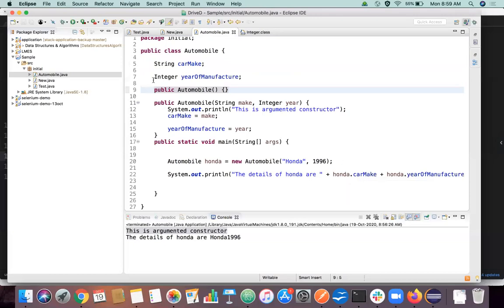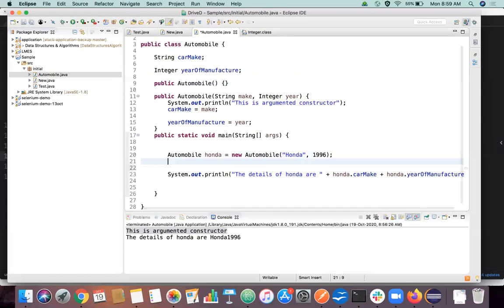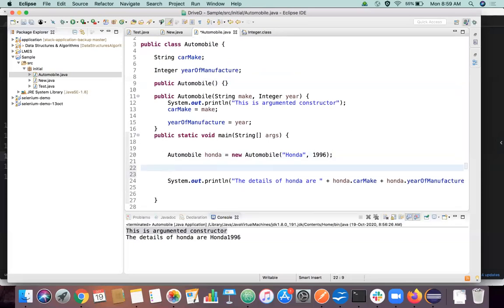So as far as this particular piece of code goes, I hope it is clear. And what if I do something again by declaring a Toyota object here? Can I do that? Yes, we can do that.